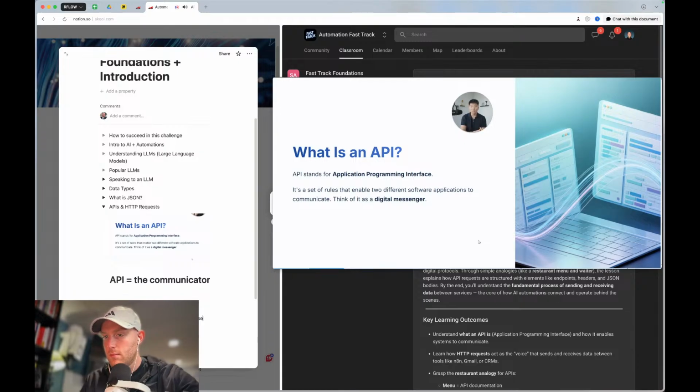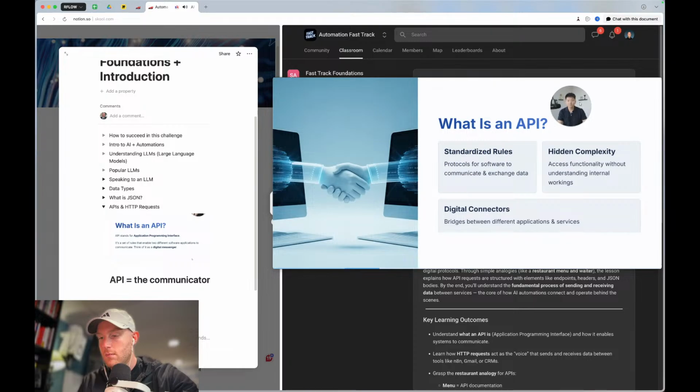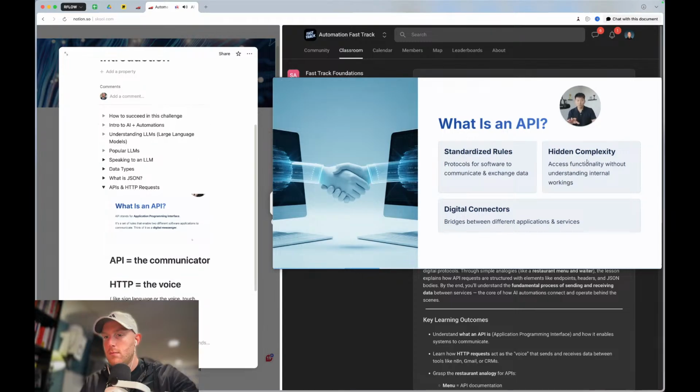That could be Gmail talking to Claude. That could be n8n talking to HubSpot. They're just talking. And they use JSON to talk, by the way, just so we all know. Anyways, an API is a protocol, and it standardizes the way that things talk to each other. There is some hidden complexity, but they're digital connectors.